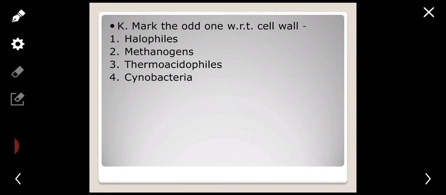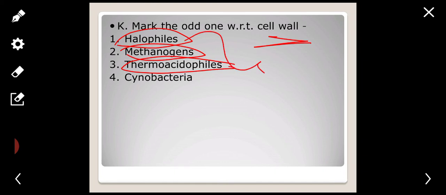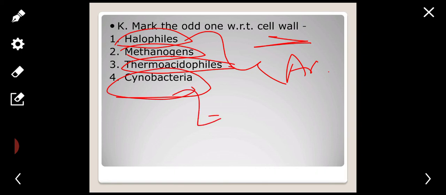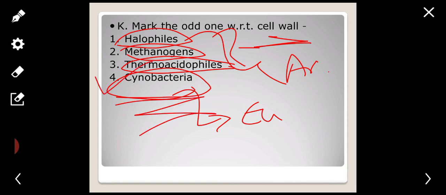Next question, mark the odd one with respect to cell wall. We know halophiles, methanogens, thermoacidophiles all belong to archaebacteria. The cyanobacteria belong to eubacteria. So where is the odd one? The fourth one is the answer.